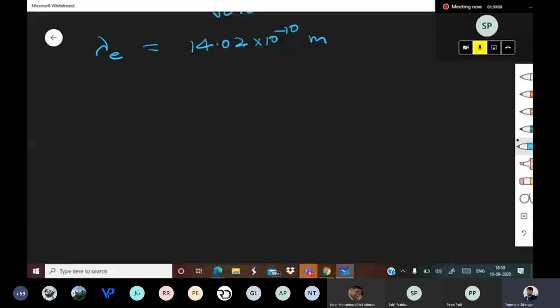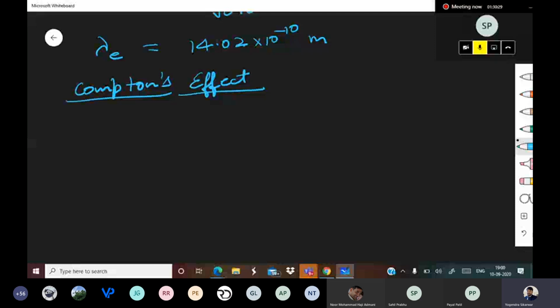Now we have talked about Davisson-Germer. There is something called the Compton effect. Now this Compton effect was a very interesting effect.